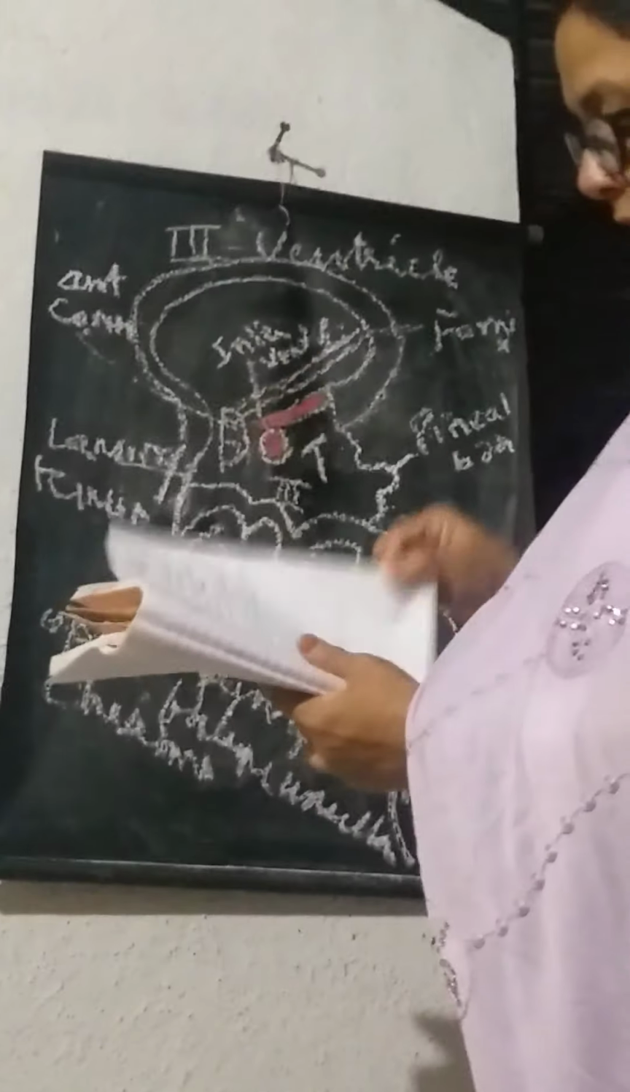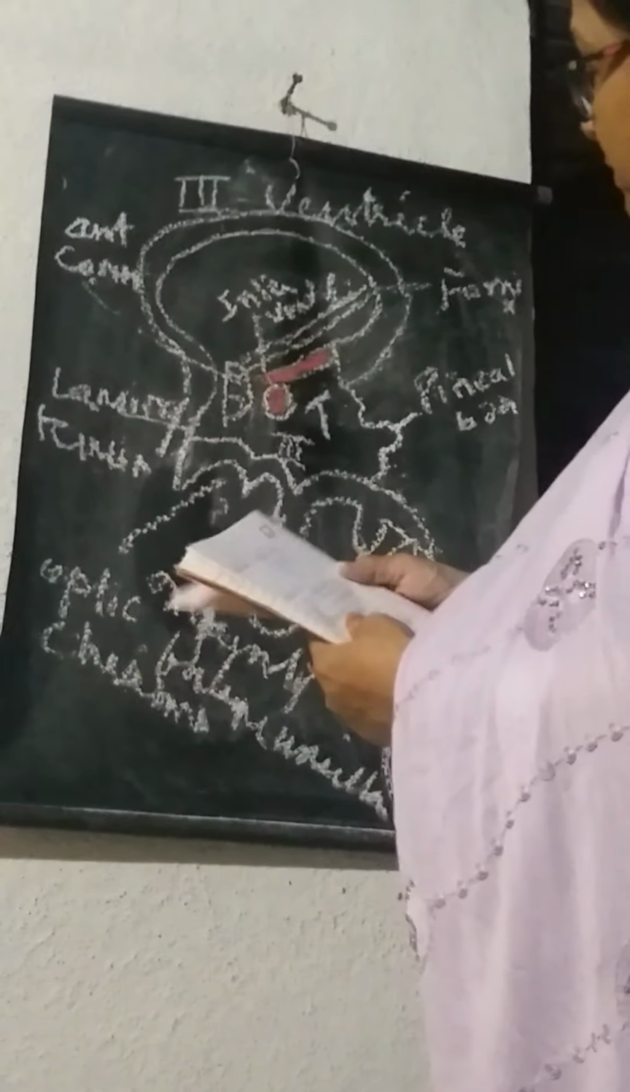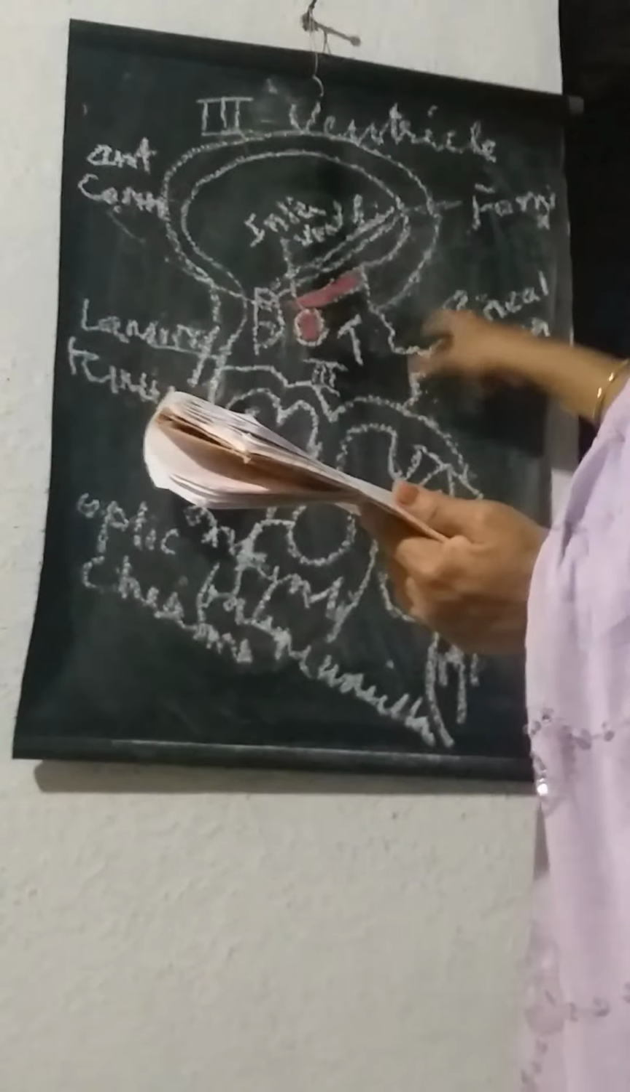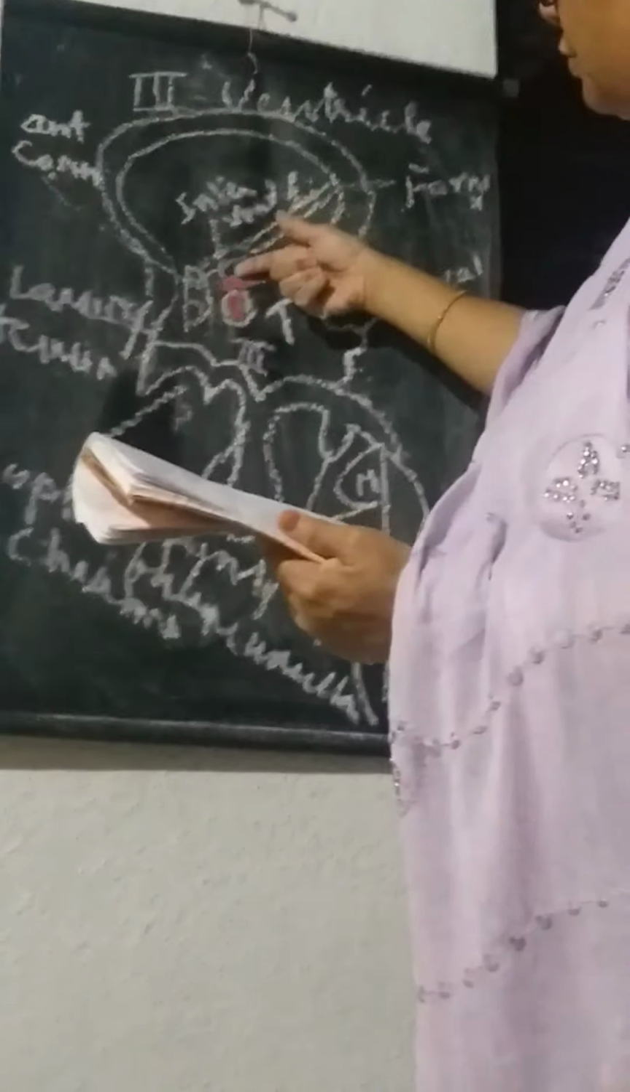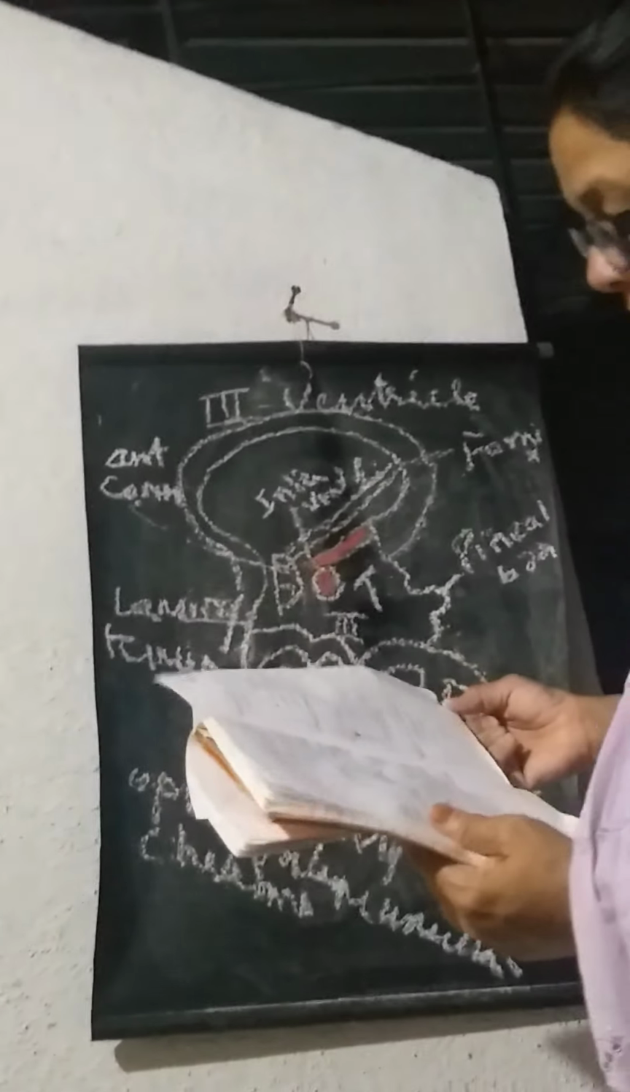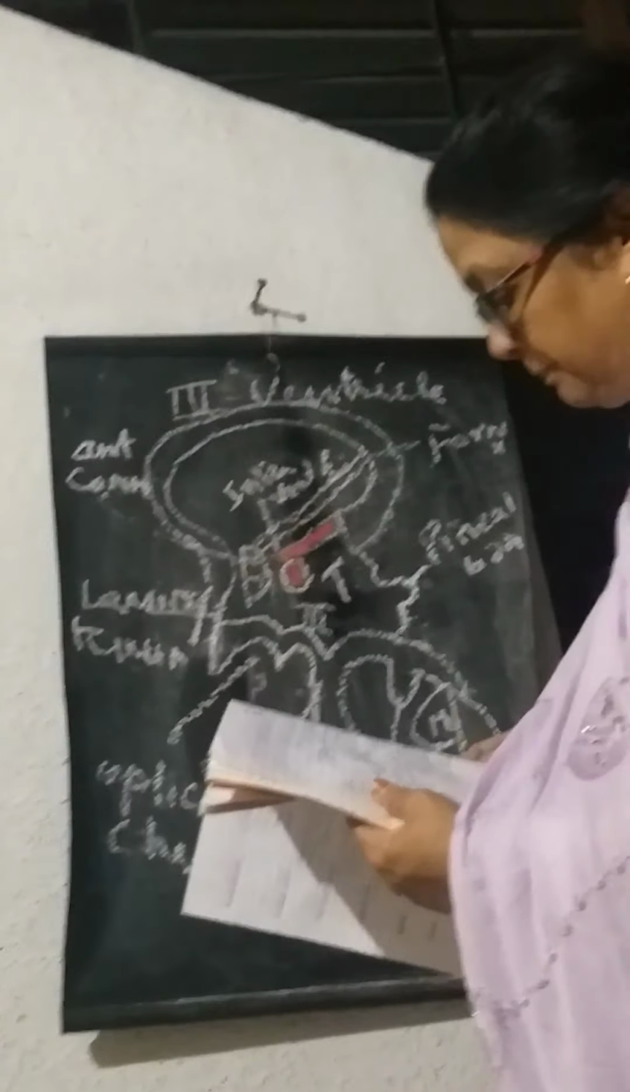Okay? So now in this third ventricle, after the communications I told you, it has got some recesses and boundaries. It has an anterior boundary, a posterior boundary, a lateral wall, a roof, and a floor. Got it?